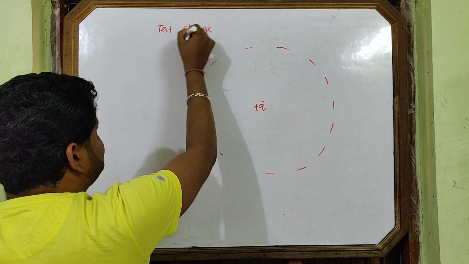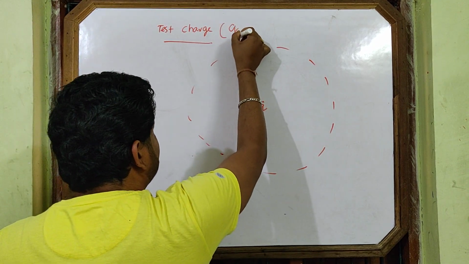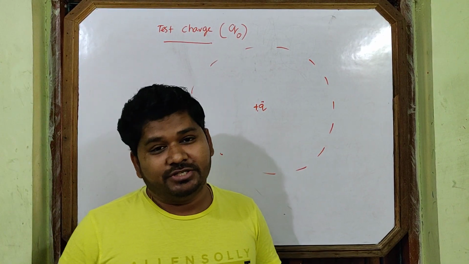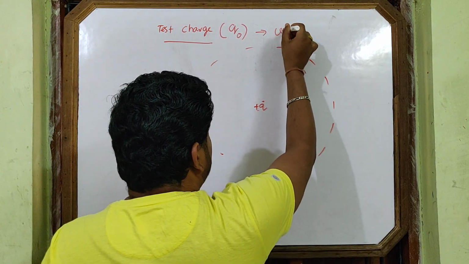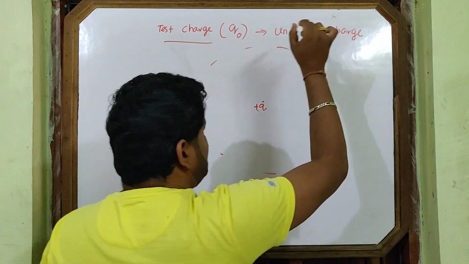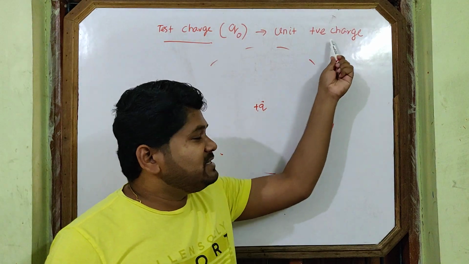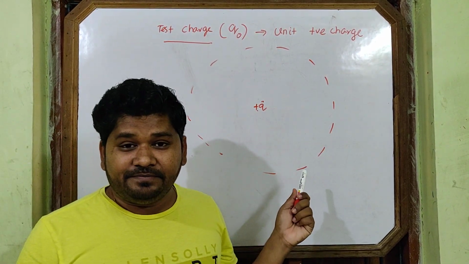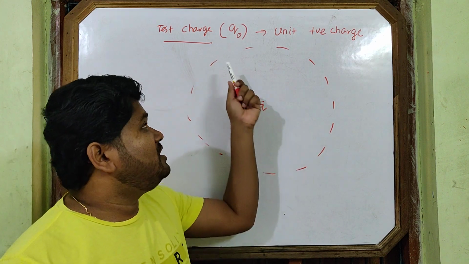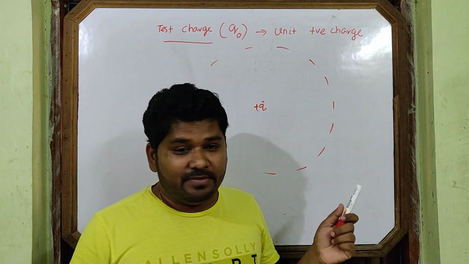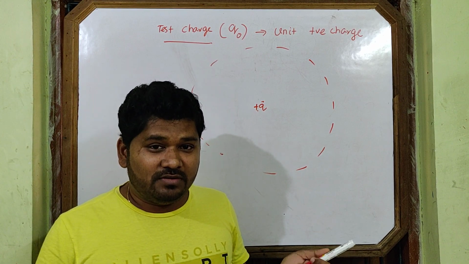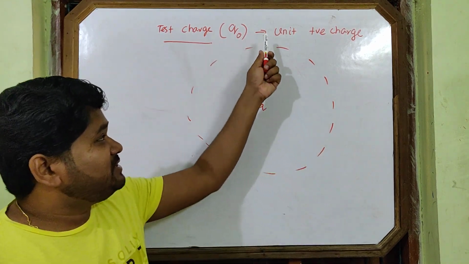Test charge. The symbol we write for test charge is Q0. What is test charge? It is always taken as a unit positive charge. Remember, it is always taken as a unit positive charge. It is taken to test the presence of electric field, whether electric field is present or not. This is called test charge. Similarly, in 11th class you took test mass. Later you will take test pole, same thing. So test charge is a unit positive charge.